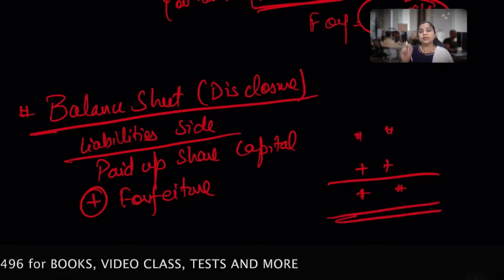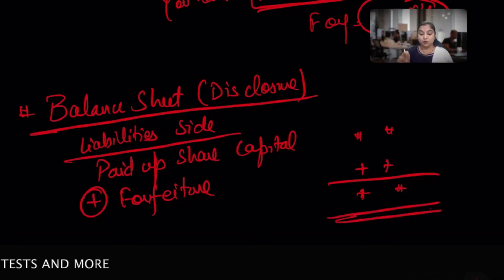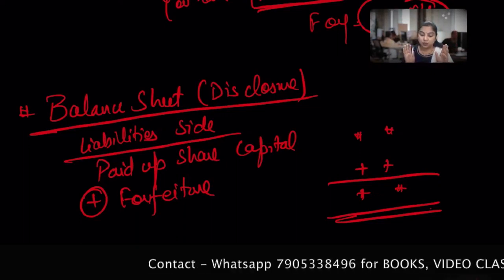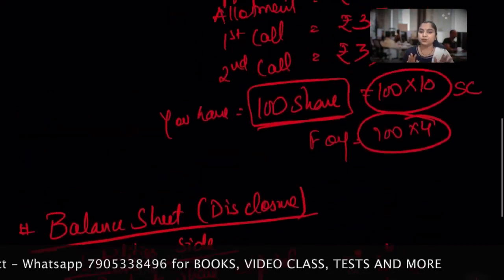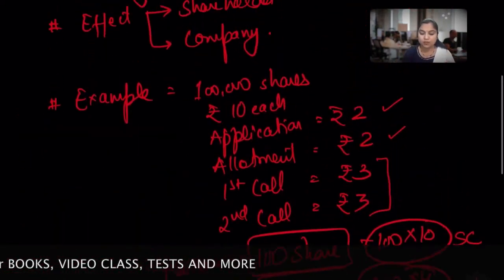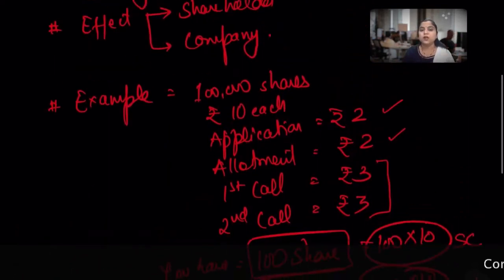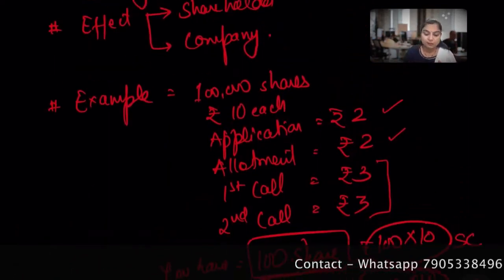Again I want to draw your attention that if these forfeited shares are reissued, then it will not be added. So it totally depends on the demand of the question. So this is all about the basic example. Give me a moment to quickly conclude in another language, then we will go with the accounting entries.